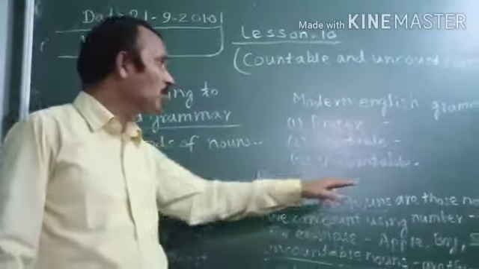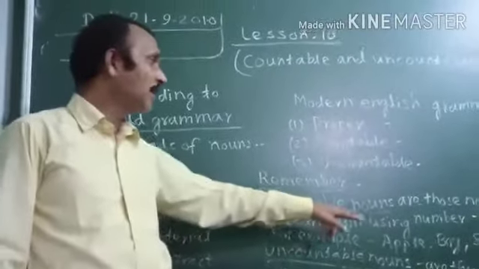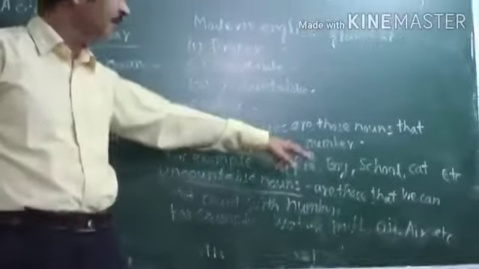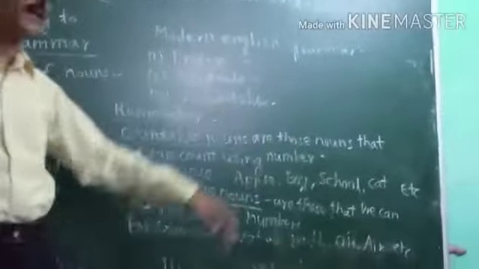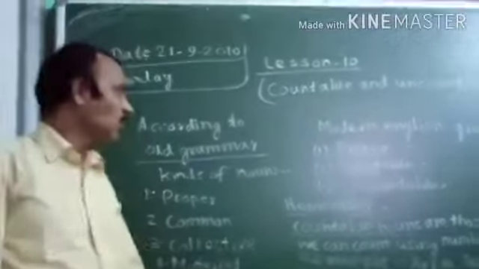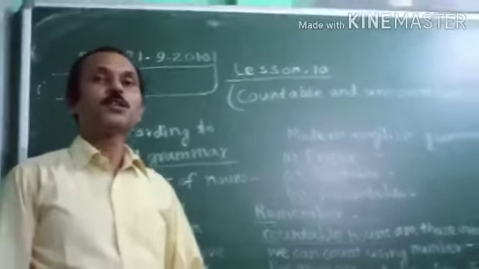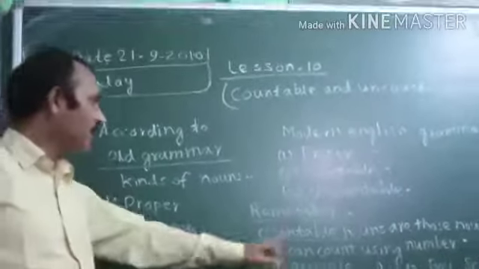Countable nouns are those nouns that we can count using numbers. Suppose I am telling apple, then we can count now 1 apple, 2 apple, 3 apple. Then boy, how many boys are there? We can count. Then the number of schools, the number of cats or any animals. So person, place, or things which we can count come under countable nouns. That is the example of that.